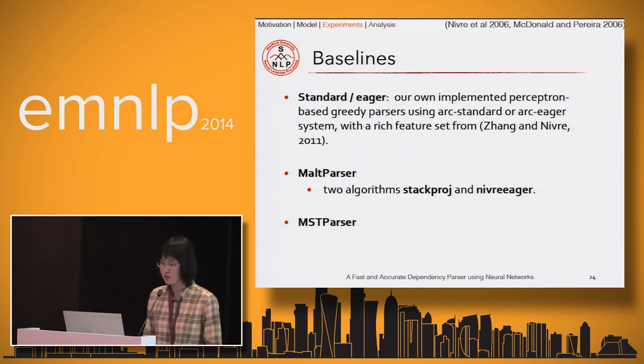We compare against 3 baselines. The first is our own implemented perceptron-based greedy parsers using both ArcStandard and ArcEager systems. The second is MaltParser with 2 algorithms. And the third is a graph-based parser, MSTParser.